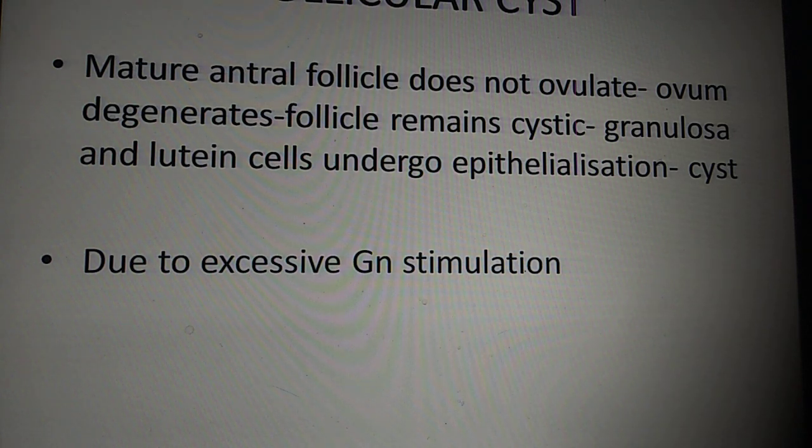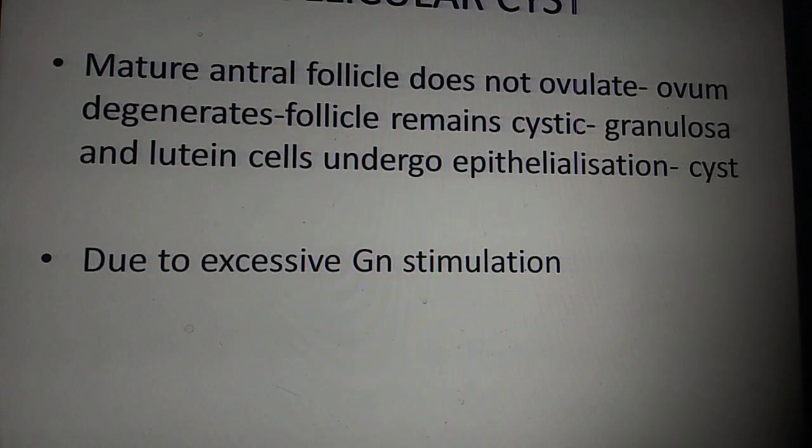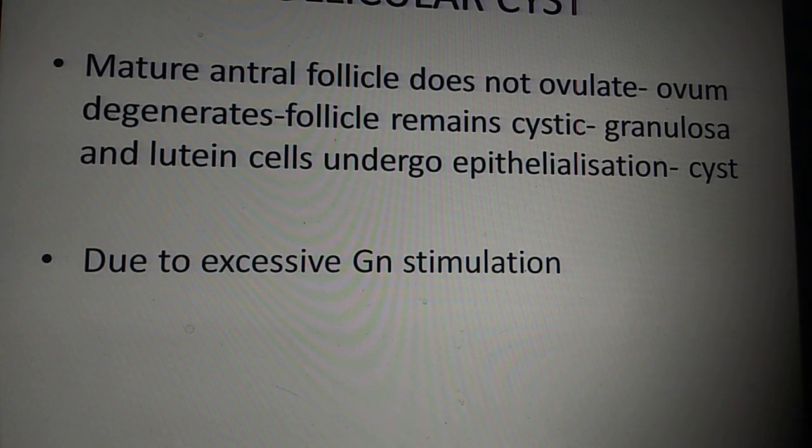So in this case, which is a mature antral follicle which did not ovulate, the ovum will degenerate and the follicle will remain cystic there. And the granulosa and theca lutein cells undergo epithelialization around it. So that is how it forms a cyst around. It's a follicular cyst, generally due to excessive gonadotropin stimulation.